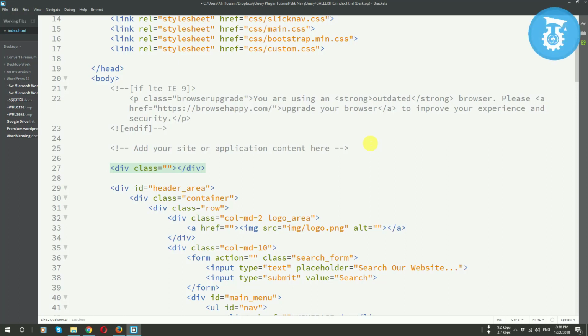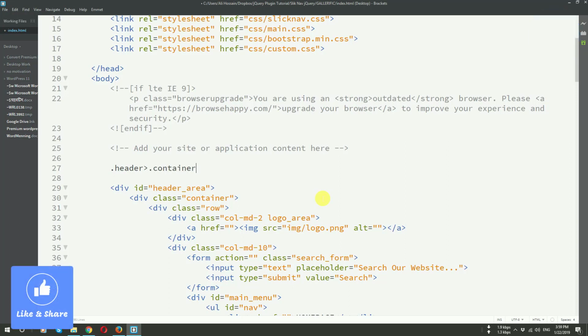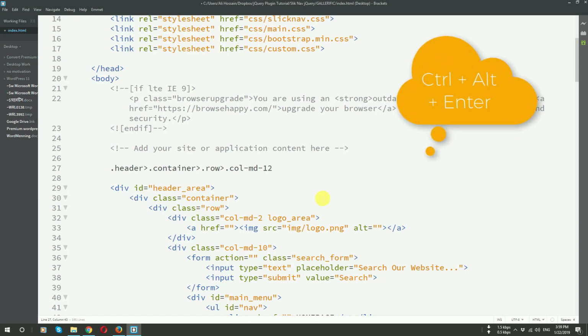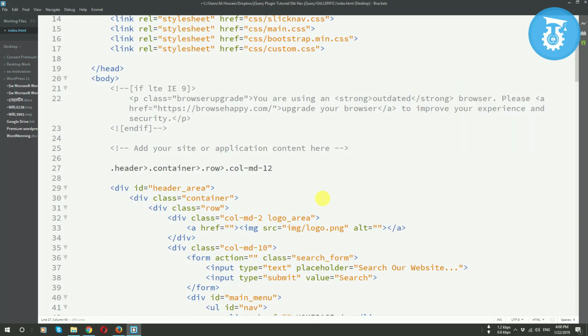It actually is time consuming, but if you are interested in coding fast, you should do something different. I will write a dot and then header, and that means it's a class. Then I will click this arrow and write container, the Bootstrap class, then again the arrow and write row, then again the arrow and write col-md-12, and then press Control Alt Enter in Windows, and in Mac Command Alt Enter.